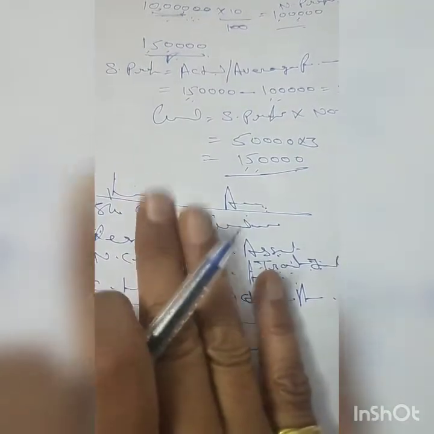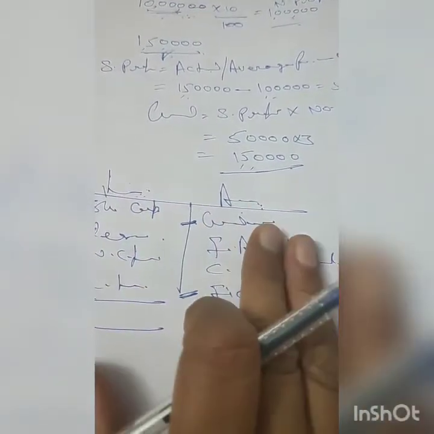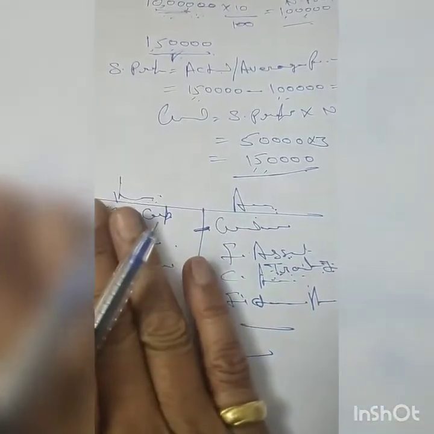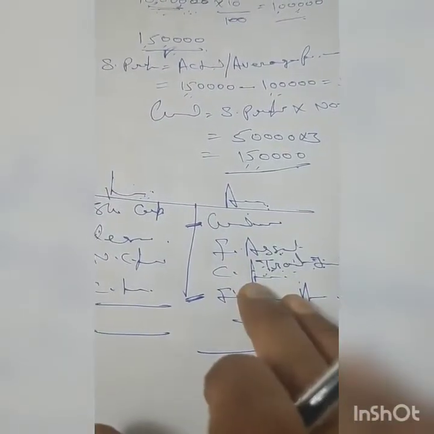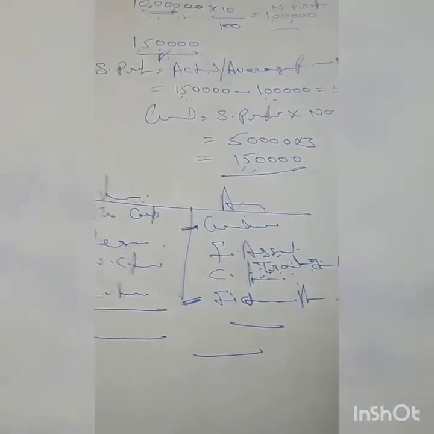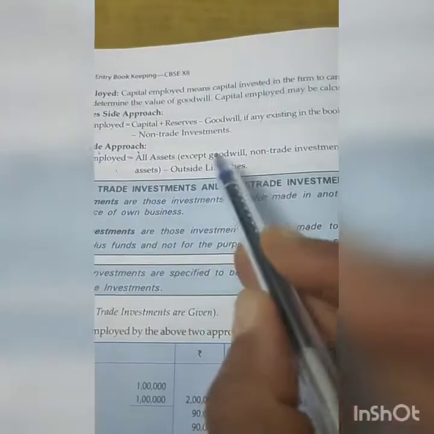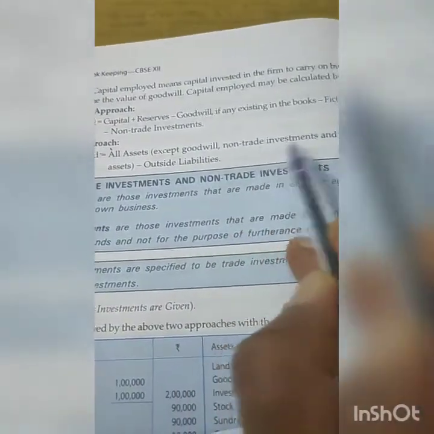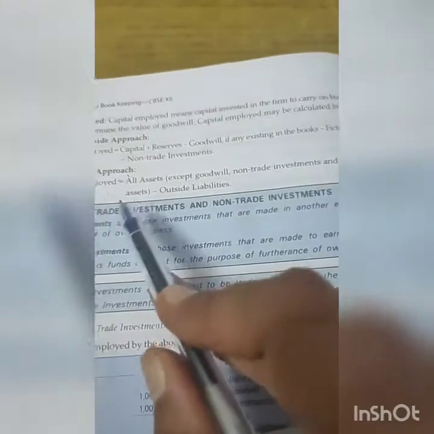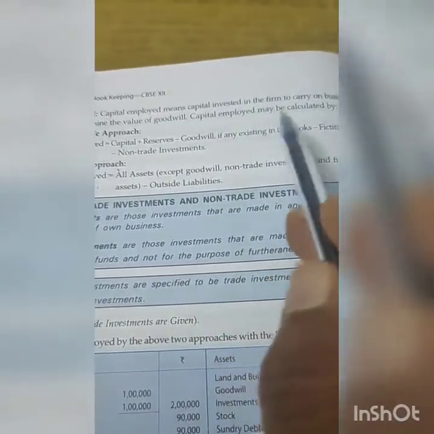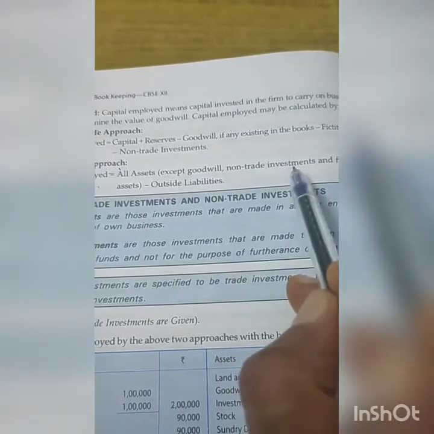Okay, this is one approach. The second one is your assets approach. Suppose we don't have the complete information of the liabilities, and assets information is given, right? Then how to calculate? Here the formula tells: all assets, meaning total assets, minus goodwill, minus non-trade investments, minus fictitious assets. Whatever we have already reduced from the liability side, we have to reduce from here also.